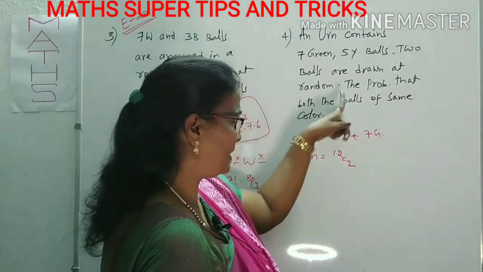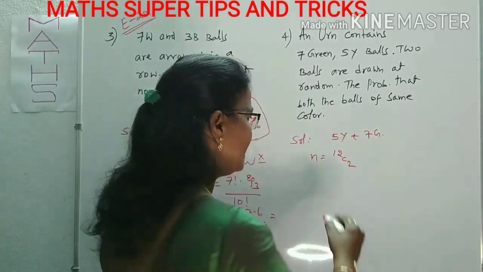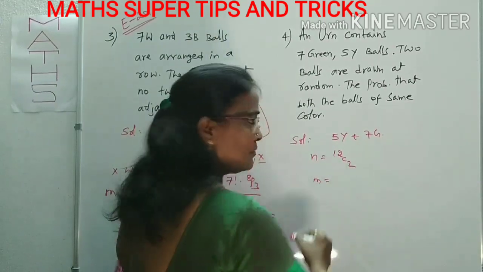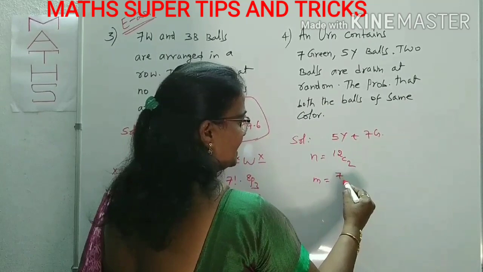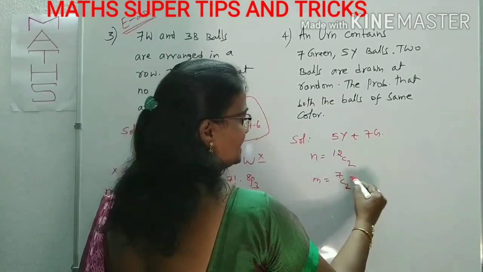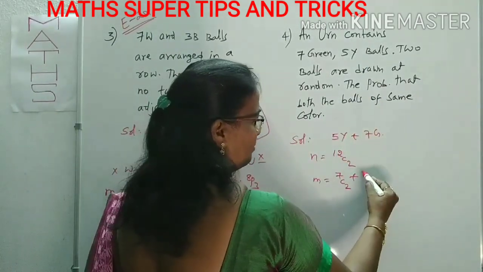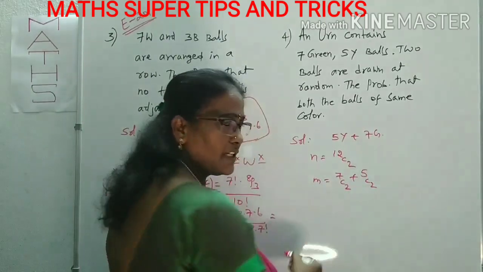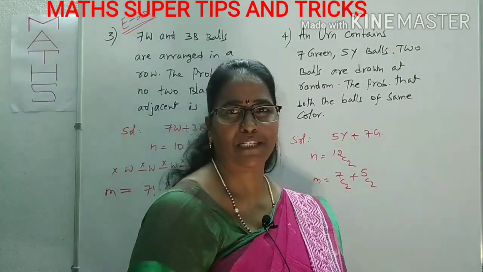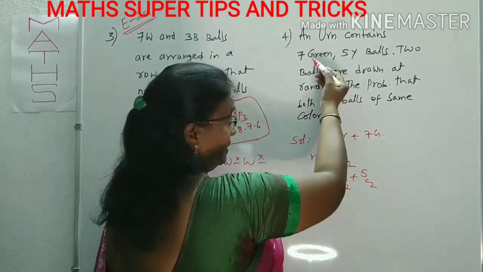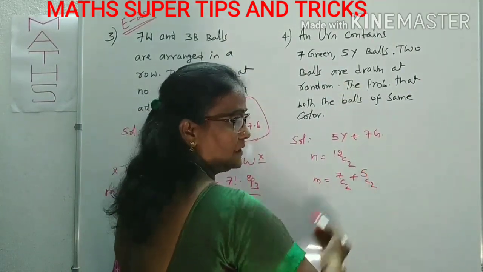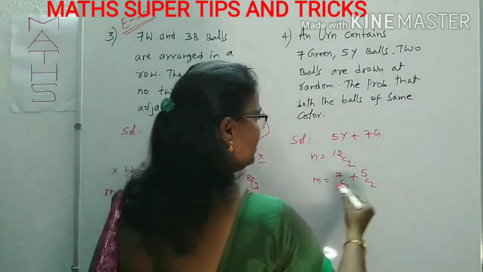Now what is the required probability? The probability that both the balls are of the same color. M indicates both the balls of the same color. Those are from the green, that is 7C2, plus both are from yellow also, 5C2. We can use the addition principle. The 2 balls are either green or yellow. That is all we have to know.